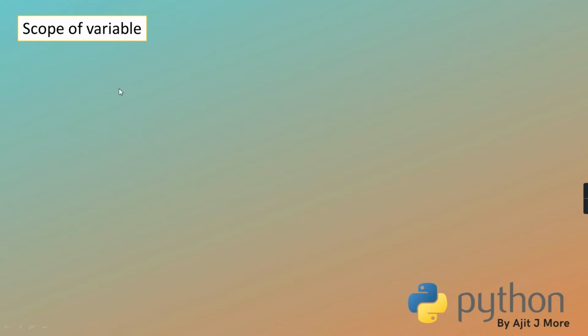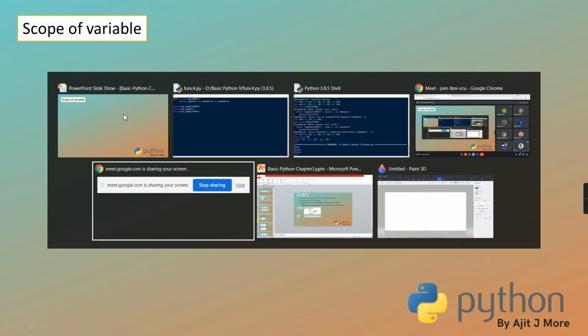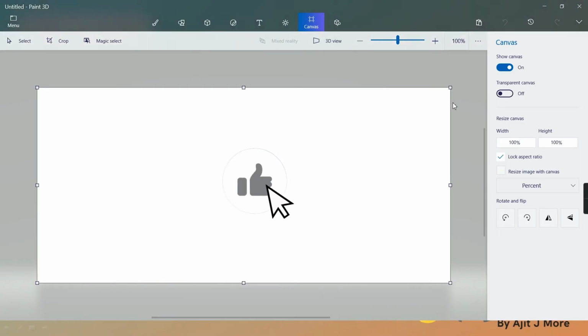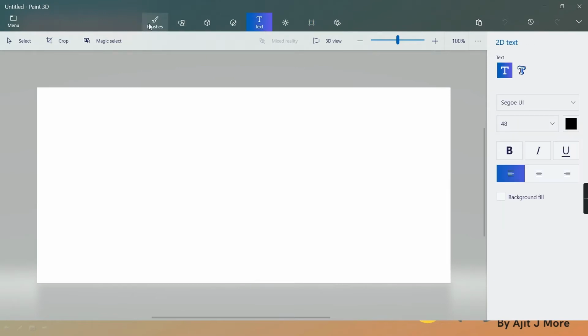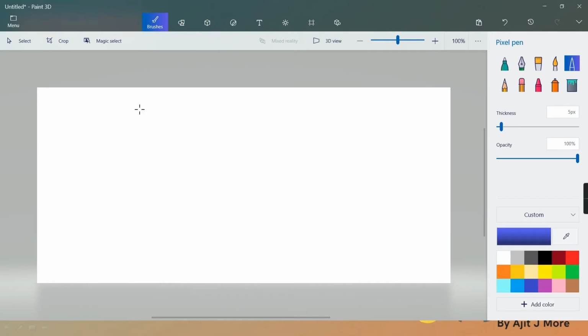Now in Python, remember there is no scope at block level. Block level meaning you have created, see here, this is your block, a while loop. Now within that while loop you defined one variable.